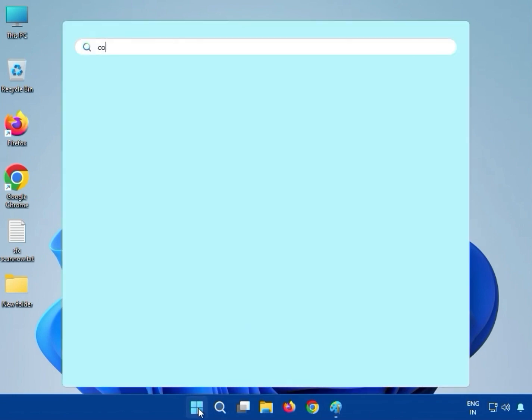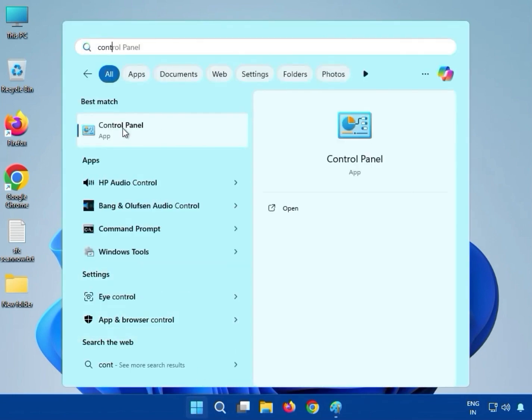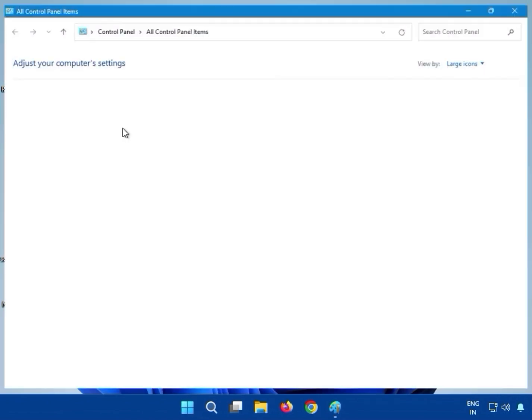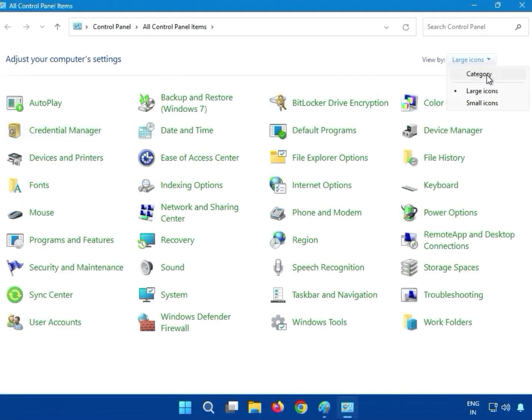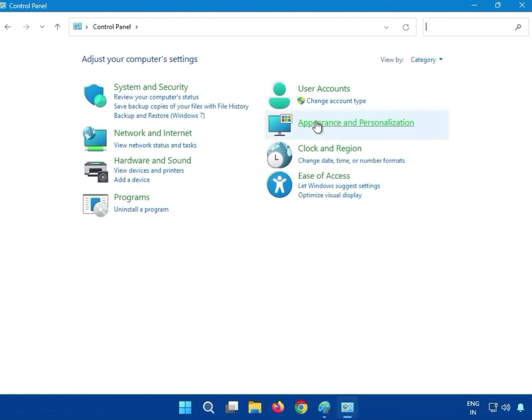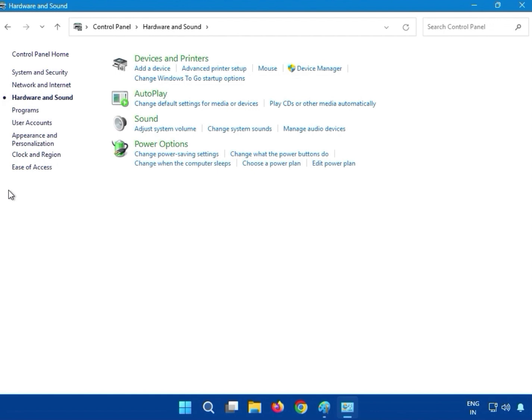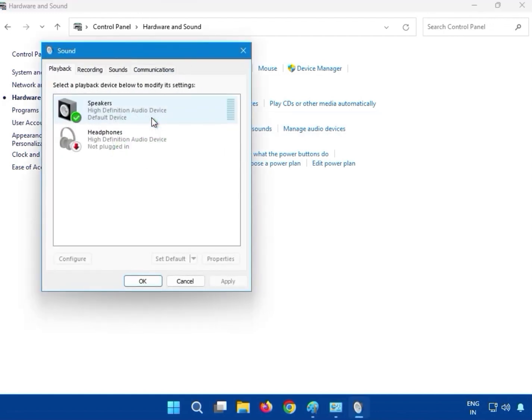Type Control Panel. Then, under large, click on category. Then click on Hardware and Sound. Then again click on Hardware. You can see here how many speakers you connect, you can detect.